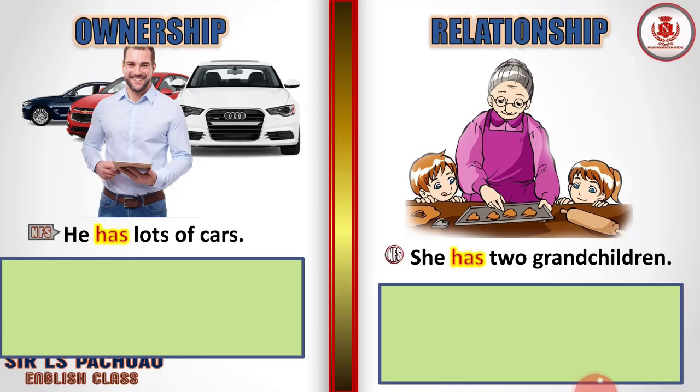All right. From he has lots of cars, let's say if we change the subject he to they, we will use have. They have lots of cars. We cannot use has anymore because the subject of the sentence is plural, more than one. When we say they, we are talking about more than one. All right. So that's a plural. But if it's only one, we call it singular. And by the way, they have lots of cars is an affirmative sentence or a positive sentence.